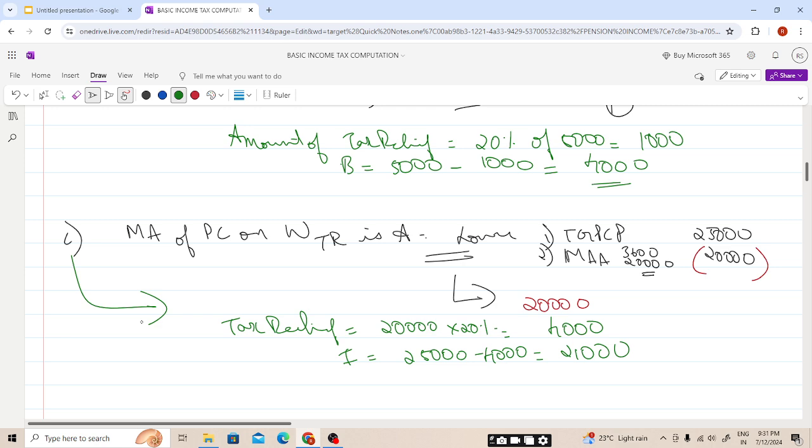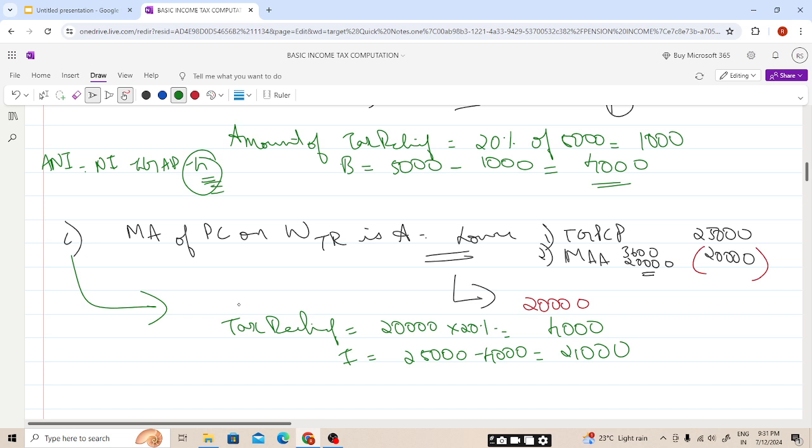Now students, do remember in chapter number 2, when we were doing the tapering of the personal allowance, we were reducing our personal allowance if our ANI exceeds 100,000 pounds, and we used to calculate the ANI as net income minus gross amount of gift aid donation and gross amount of personal pension contribution. So whatever is the gross contribution to personal pension scheme, we will be reducing it. I hope this is clear here.